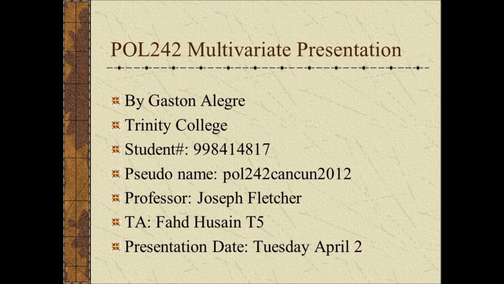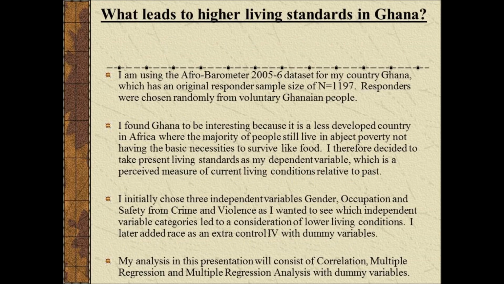I am using the Afrobarometer dataset with an original sample size of n equals 1,197 people. For my country, I decided to pick Ghana, which is a very poor country where people rely on basic necessities like food in everyday life, and which they often go without. I wanted to see what demographic factors contribute to lower living conditions in Ghana.